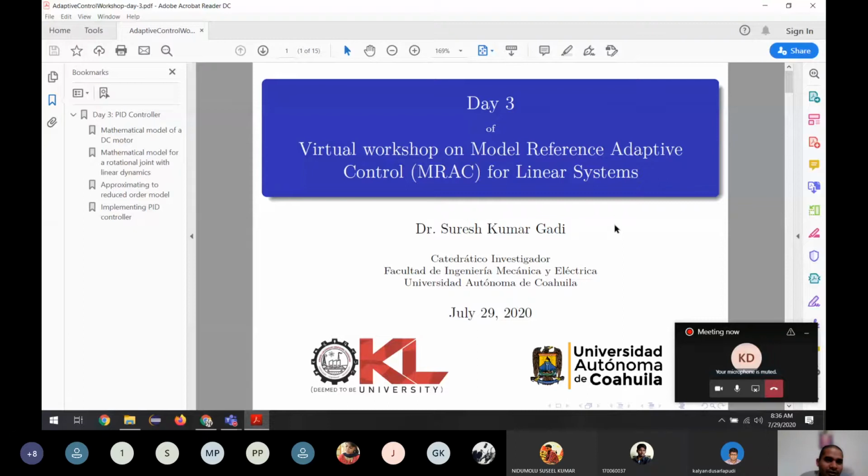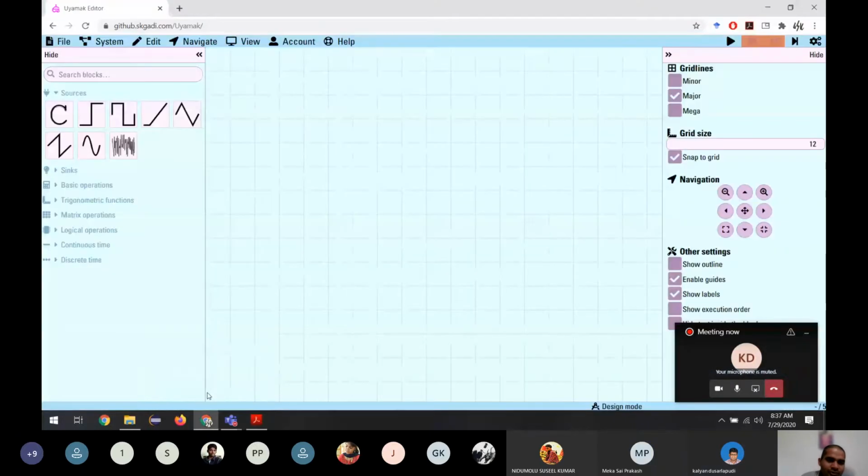You will be getting one small program to install. It will be about 2 MB. You install it on your computer, and it will give access to all your USB ports. So whatever you connect to the USB ports, we can see it from the UMAC, and we'll try to use it for implementing our algorithm. That's the plan. Very good, Suresh.